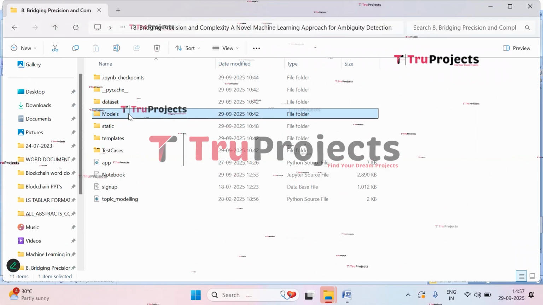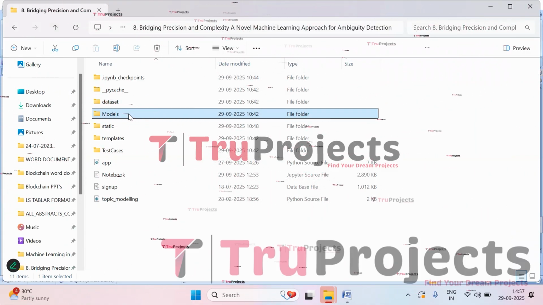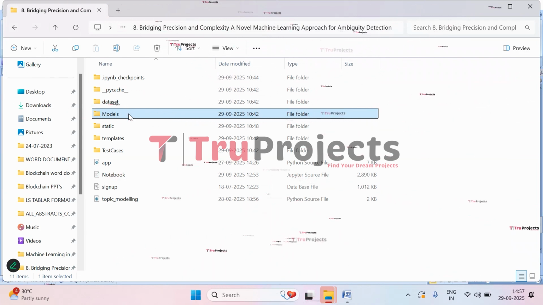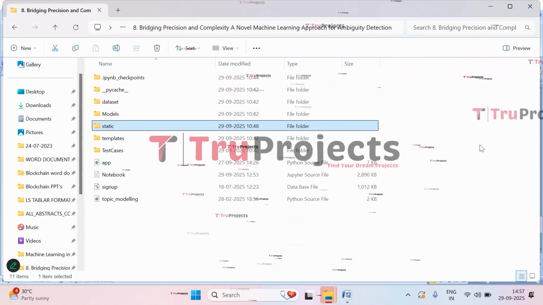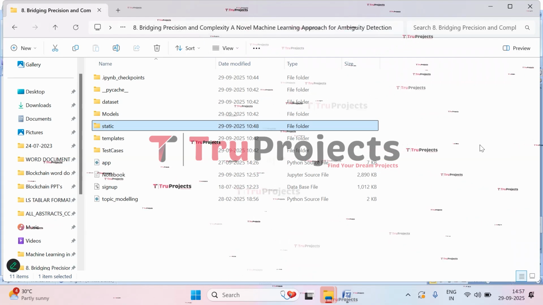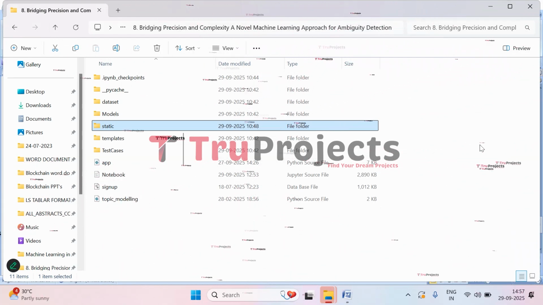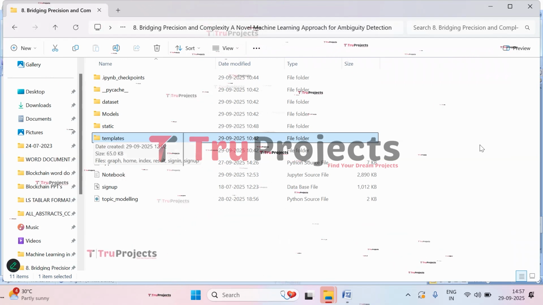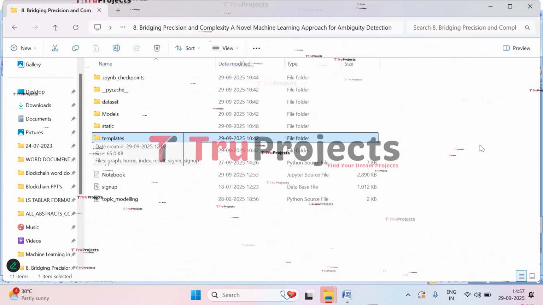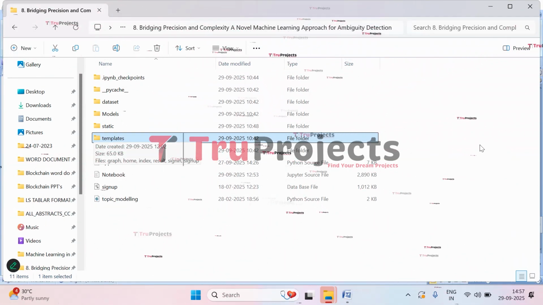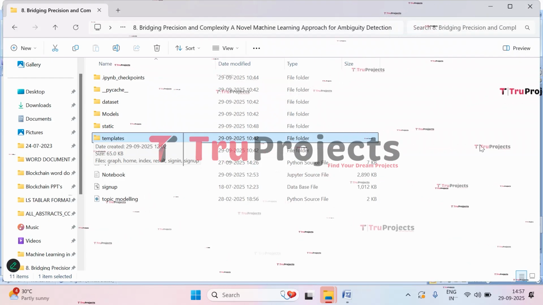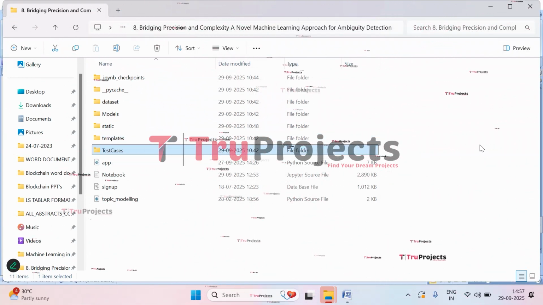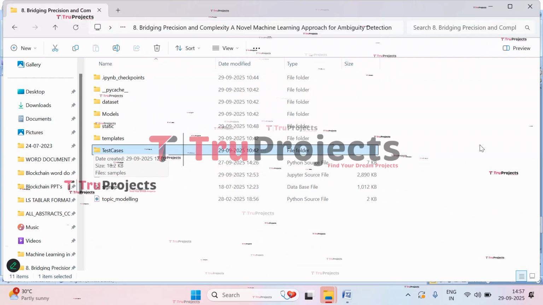And this is the model folder in which we have algorithm information, and this will be loaded into the project code during runtime of the application. And this is the static folder. This folder contains files related to CSS, JavaScript, and Bootstrap files, which are important for the project's visual appeal. And here we have templates folder in which we have HTML pages that are used in this project. It typically includes files like index.html, about.html, etc., which represent different pages of the website. And here we have test cases. So here we will be having sample files that we will be using in the front end.